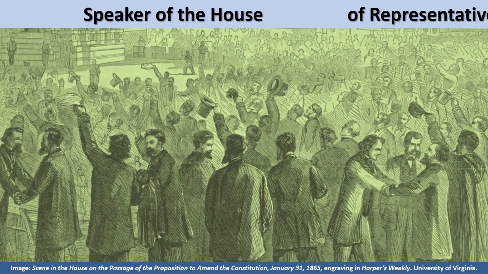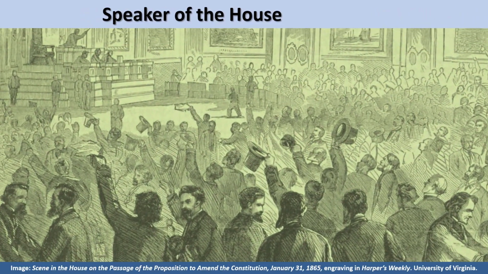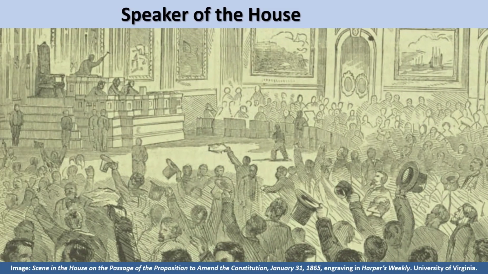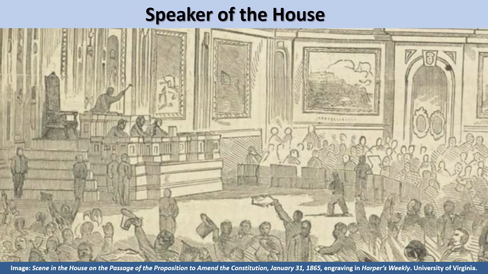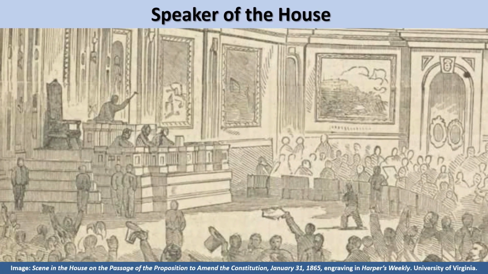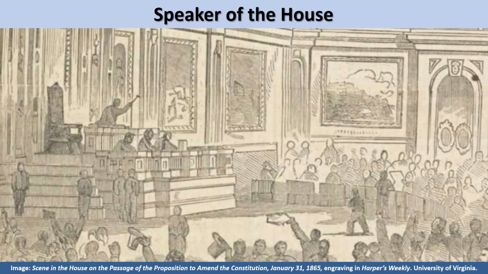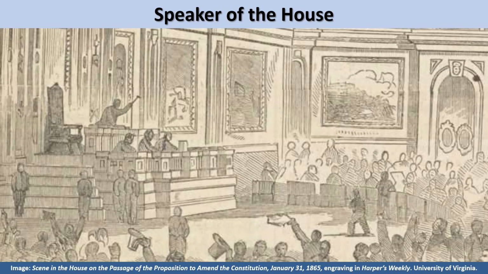Once someone has been elected as a representative by the people of a congressional district, they have the chance of becoming Speaker of the House of Representatives. The Speaker of the House is nominated by other members of whatever political party currently has a majority in the House. After the nomination for House Speaker is made, all representatives, no matter their political party, have the chance to vote for or against the nomination. If enough people vote to confirm the nominated candidate as House Speaker, that person is sworn in as the presiding officer of the House of Representatives.